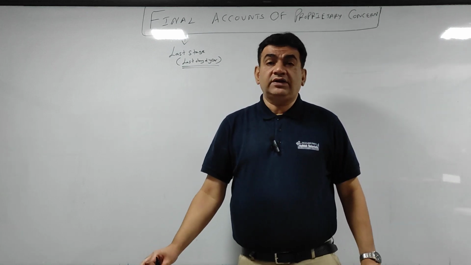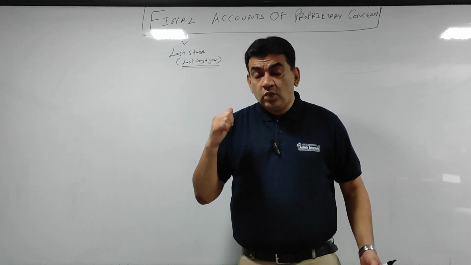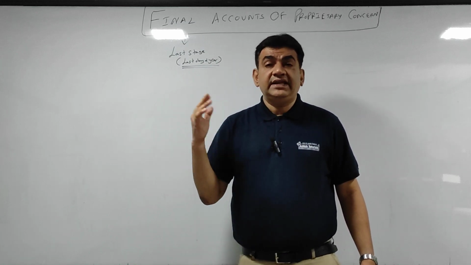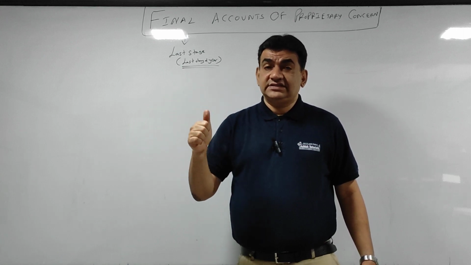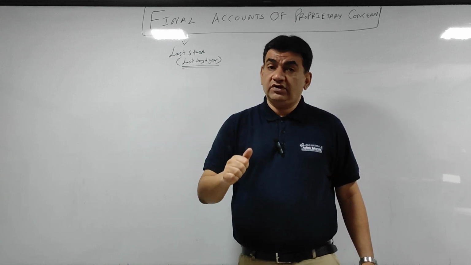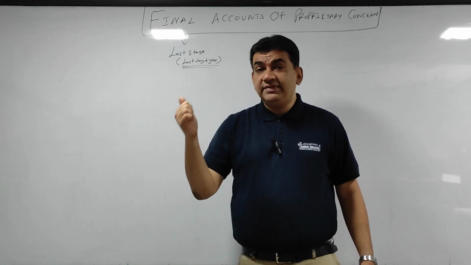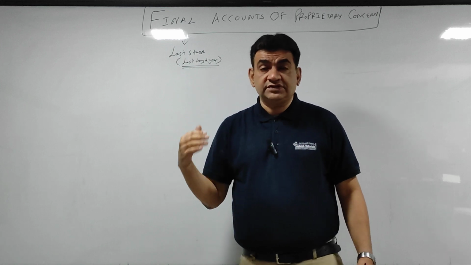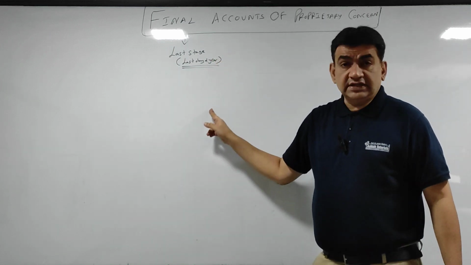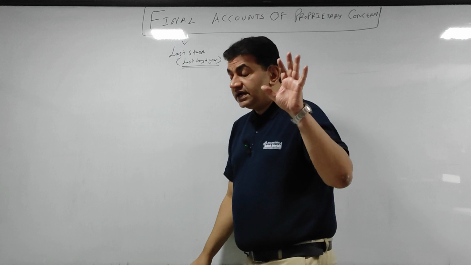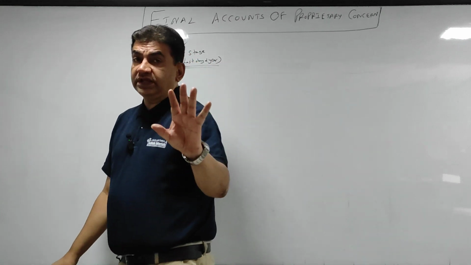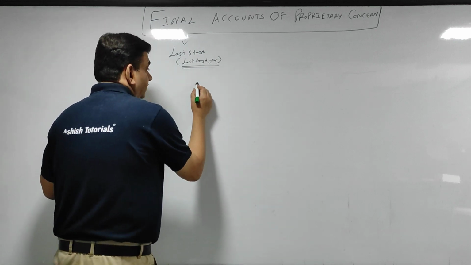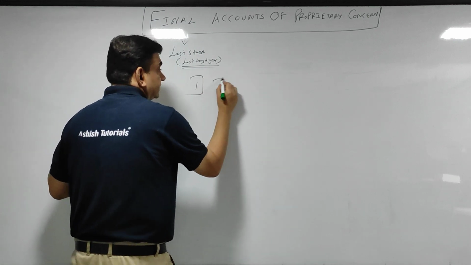On the very first day when we started FYJC, when we were studying what is bookkeeping, I told you that one of the main motives of maintaining accounts is to find out the profit or loss. Another main motive is to know the financial position. Of course, we have studied different motives, but when I come to final accounts, there are two main motives of preparing final accounts. Understand this.